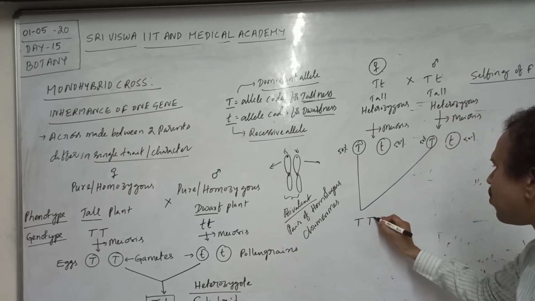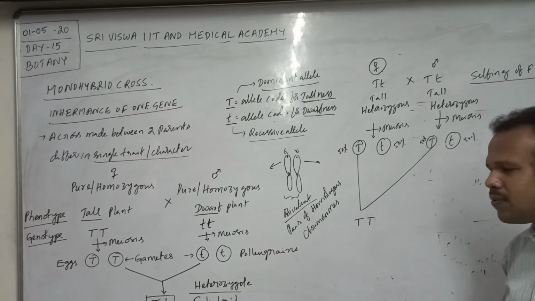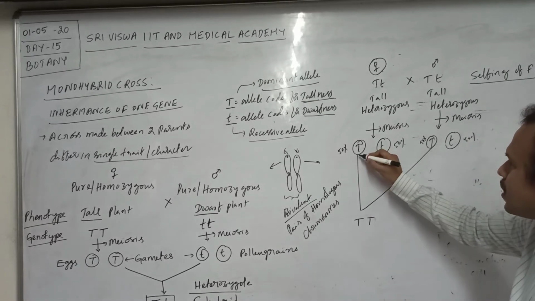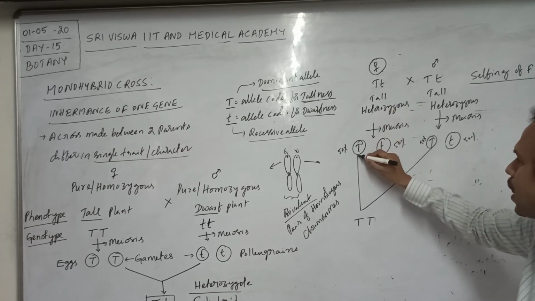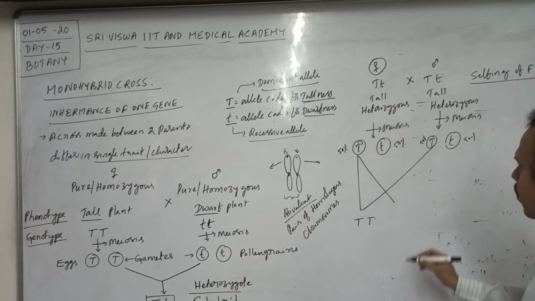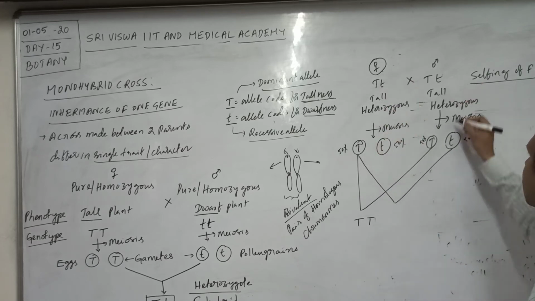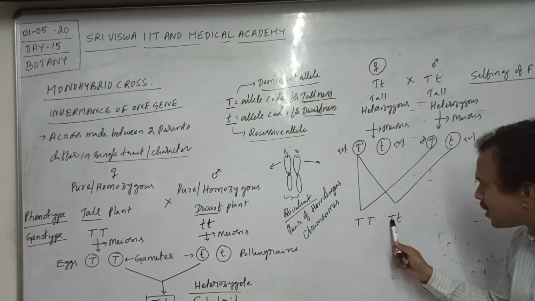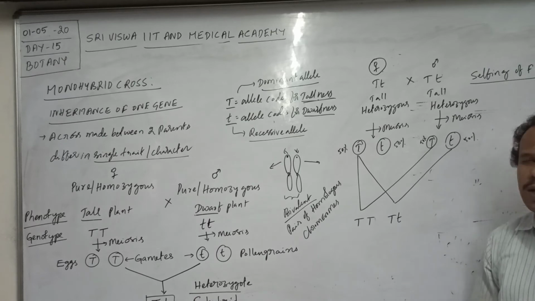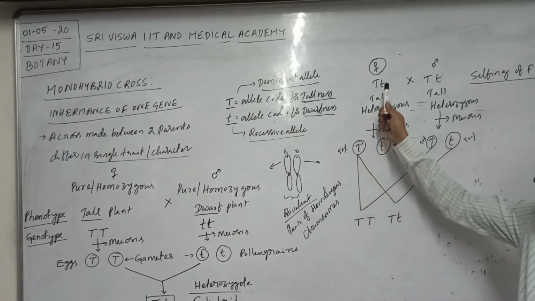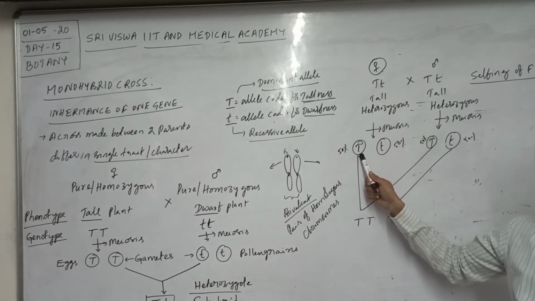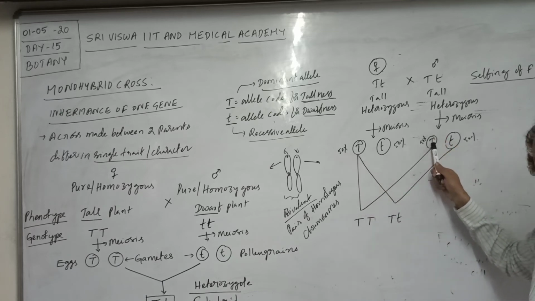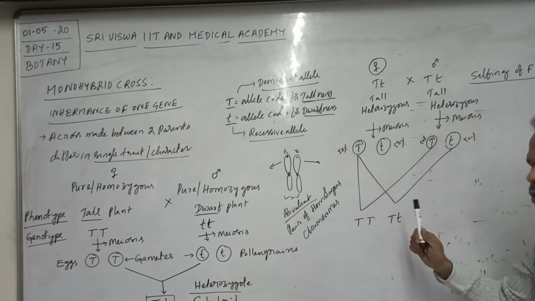It results in the formation of progeny with capital T. Then the same female gamete with the capital T allele may combine with a male gamete with the small t allele. It results in the formation of progeny with capital T small t. So the most important point: the female gamete with capital T may fuse with a male gamete with capital T or a male gamete with small t.